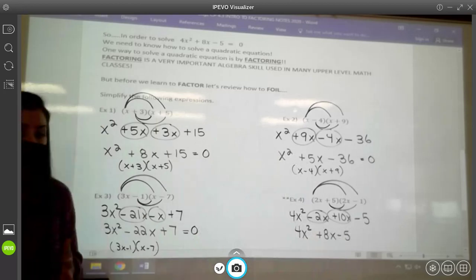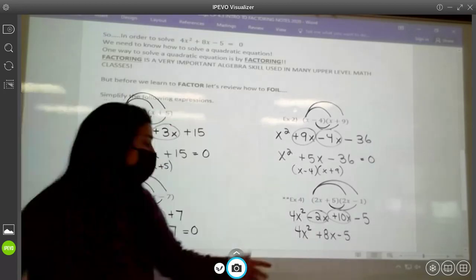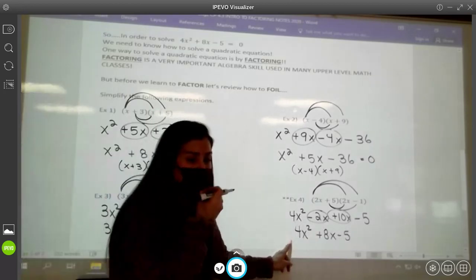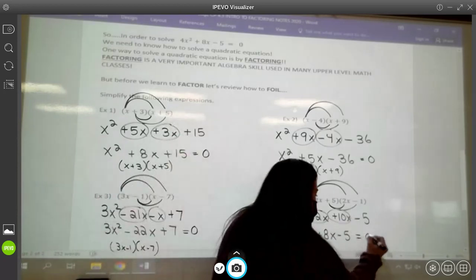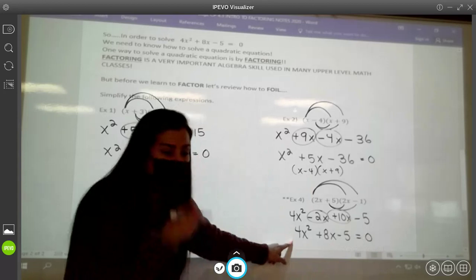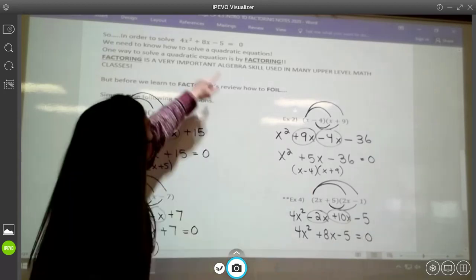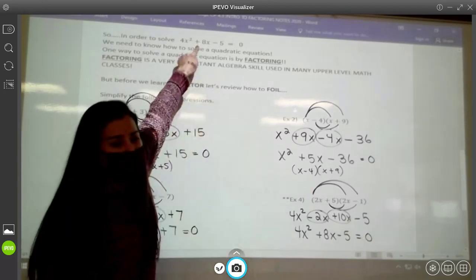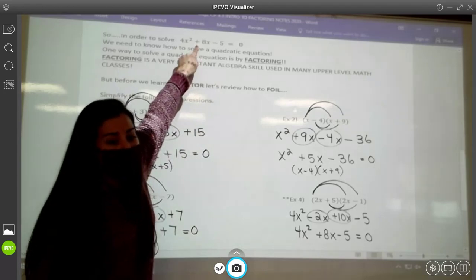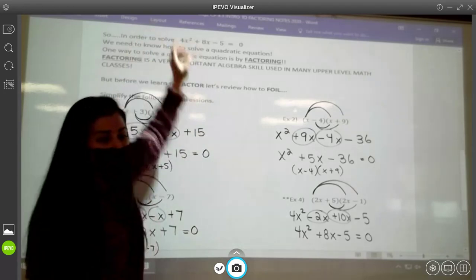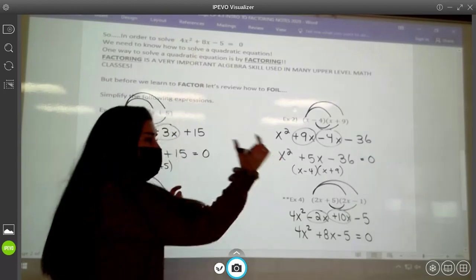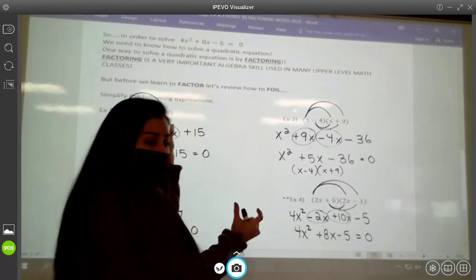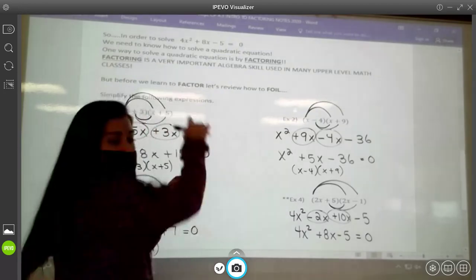So guys, in the future, if I wanted to find the x-intercepts of this graph, if I wanted to solve this quadratic equation, I would set it equal to 0, which I started because, look at this equation. It's the same equation we started with. It's the same equation that I gave you the graph to on the front of your notes, whose x-intercepts we were going to have to guess. One of them was in between 0 and 1, and the other one was in between -2 and -3 on the graph at the top of your notes there.